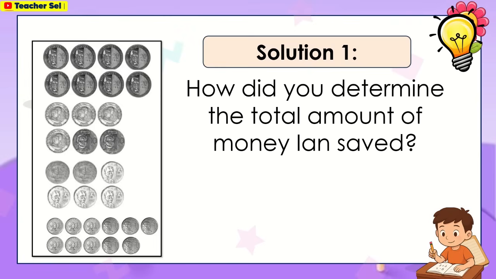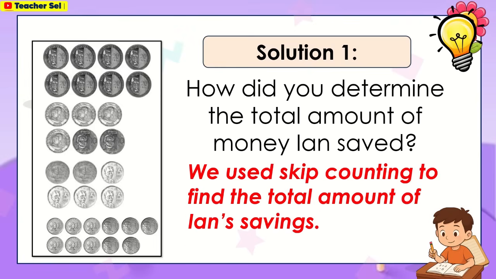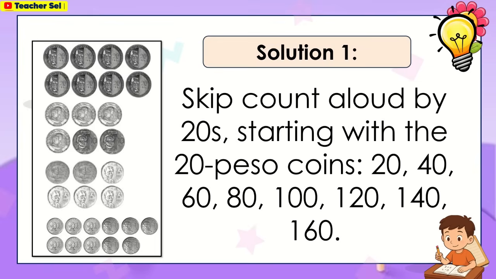For the solution 1, how did you determine the total amount of money Ian saved? We used skip counting to find the total amount of Ian's savings. Skip count aloud by 20s starting with the 20 peso coins. 20, 40, 60, 80, 100, 120, 140, 160.